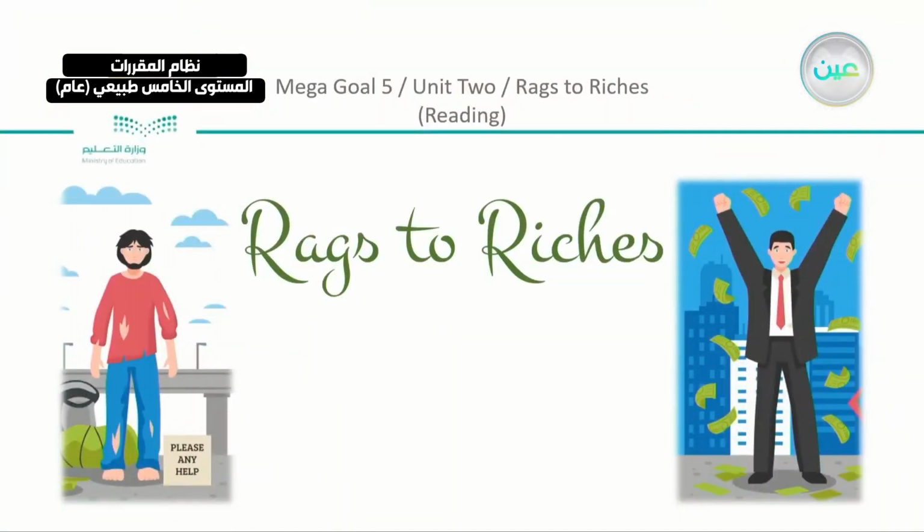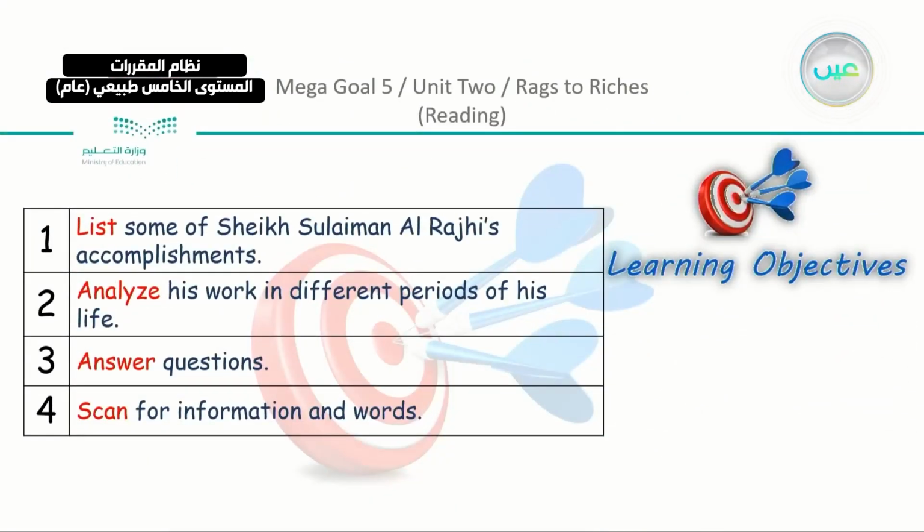Now going to rags to riches again, we're going to start with the reading. As I told you yesterday, our reading is going to be about Sheikh Sulaiman al-Rajhi, and we talked about him. Before starting with Sheikh Sulaiman, we have our learning objectives, which are: list some of Sheikh Sulaiman al-Rajhi's accomplishments, analyze his work in different periods of his life, answer questions, scan for information and words.